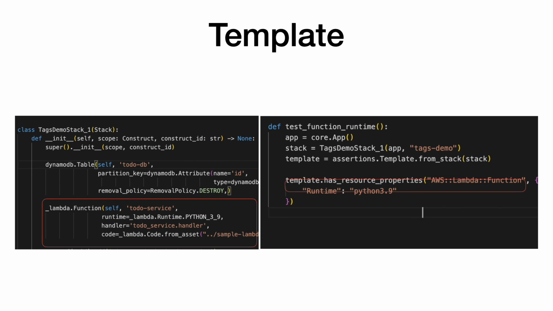Inside this, you can provide the expected value for the runtime property. While running the test, if the runtime value matches the expected value, the assertion will pass or else it will fail. Please note that you can include one or more properties in the same call to this method, which means I can check the Lambda handler reference, code, etc. in the same hasResourceProperties method call.